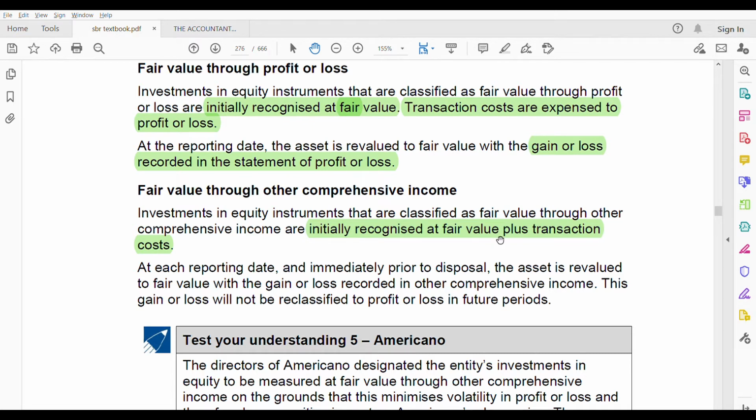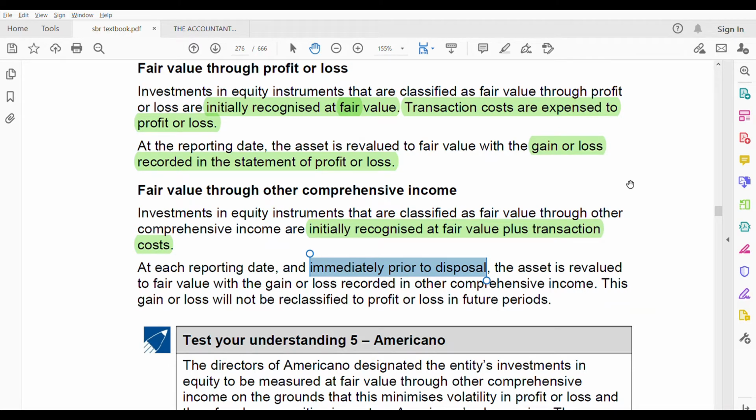Here you are adding it. Okay? When it is OCI, at each reporting date immediately prior to disposal, here also the same thing: the asset is revalued to fair value. But this gain and loss will be recorded in OCI, not profit and loss. Immediately prior to disposal, that means before you dispose.